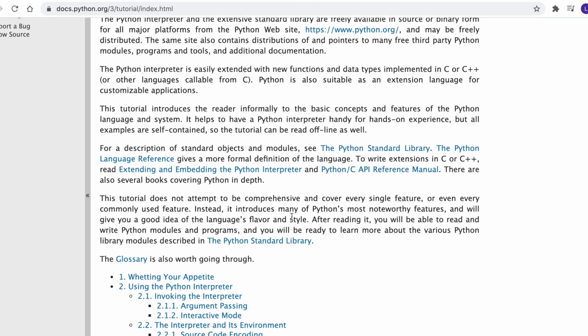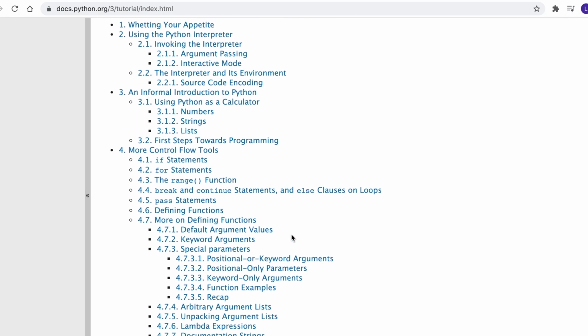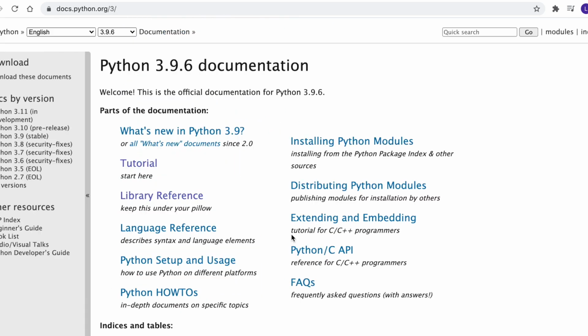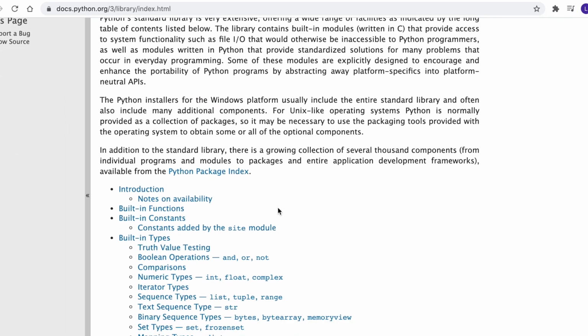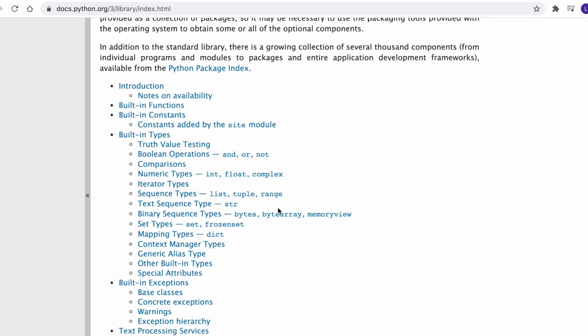So here we can find tutorials related to different modules in Python. If you want to look into the theory, this would be a really good read. Or to understand Python better, library reference would be a good resource to look into the APIs and what all modules are available. So there are a couple of built-in data types that we are also going to cover in our practical today.